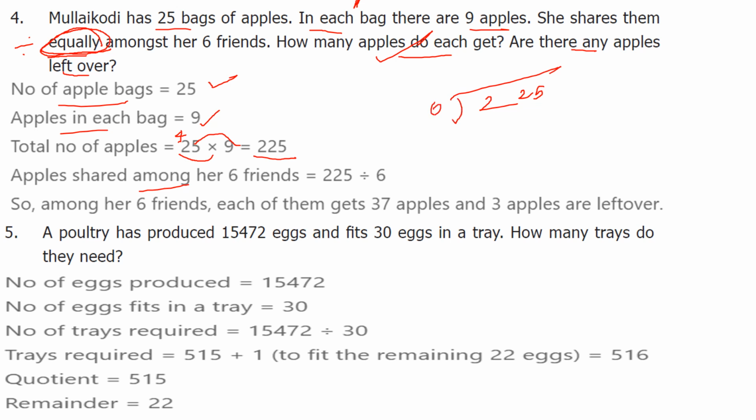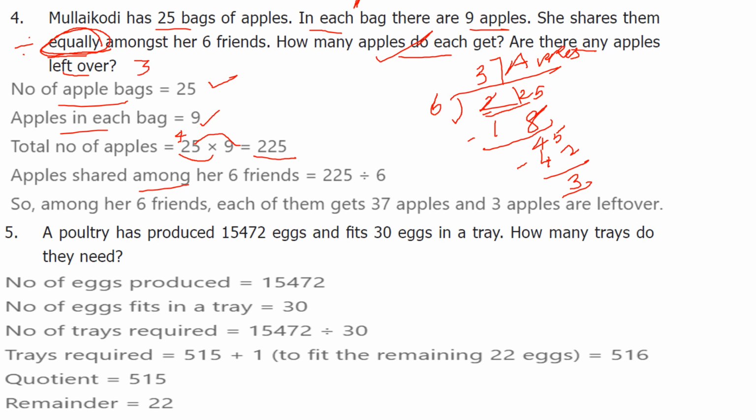First you take this 2, it is smaller, so you take 2 digits. 3 6s are 18. Here also you borrow 12, 4. 12 minus 8, 4, 5. 7 6s are 42. So remaining 3. So what is the first question? How many apples do each get? Means 37 apples. Are there any apples left over? Yes, 3 apples left over.